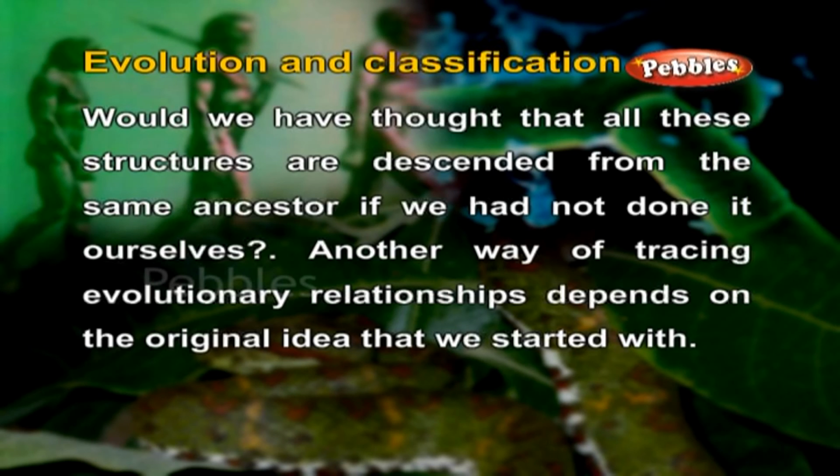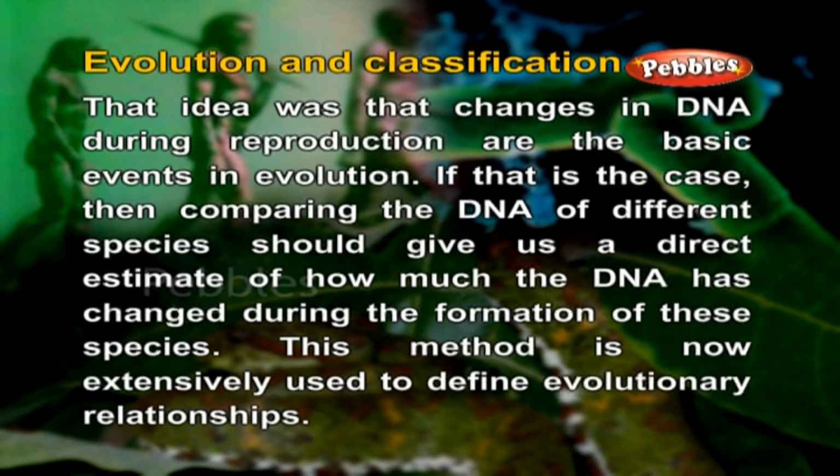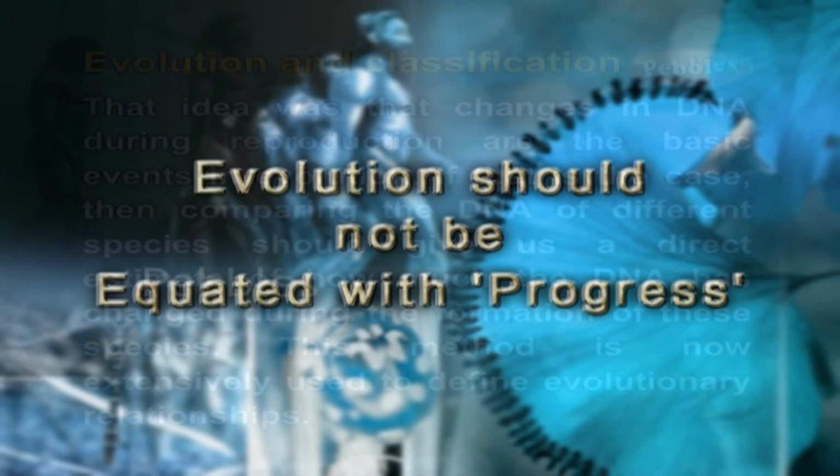Another way of tracing evolutionary relationships depends on the original idea that we started with. That idea was that changes in DNA during reproduction are the basic events in evolution. If that is the case, then comparing the DNA of different species should give us a direct estimate of how much the DNA has changed during the formation of these species. This method is now extensively used to define evolutionary relationships.